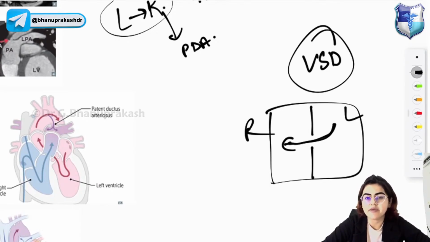In ventricular septal defect, oxygen saturation will increase inside the right ventricle and the pulmonary artery. I hope you are understanding that. So in VSD you are getting a left to right shunt.